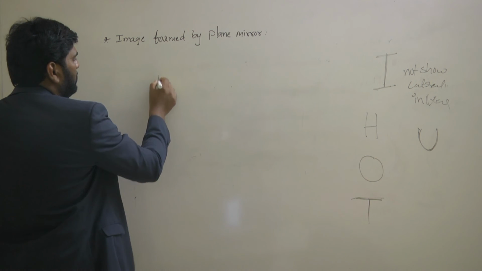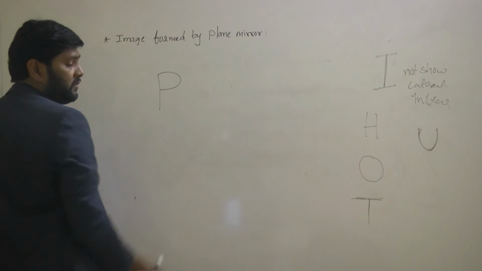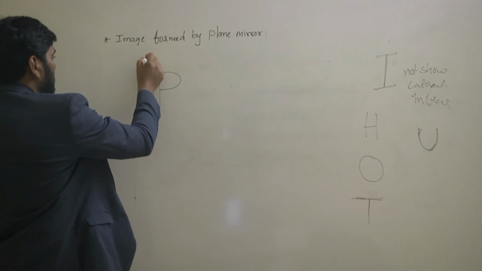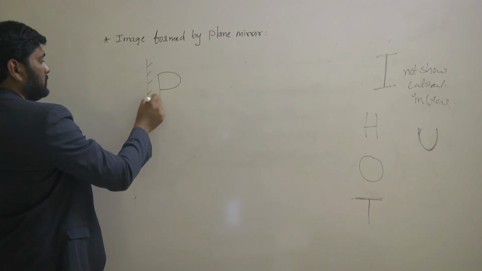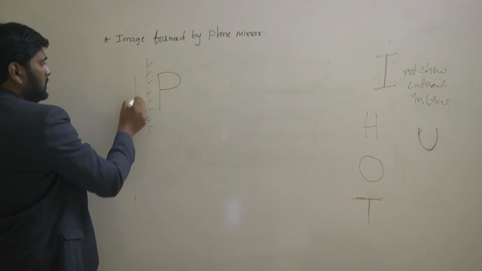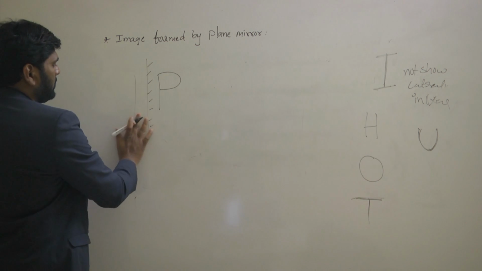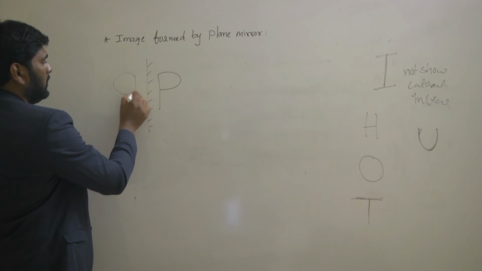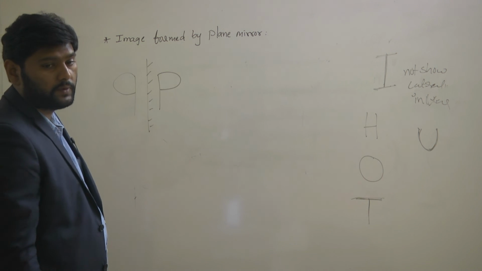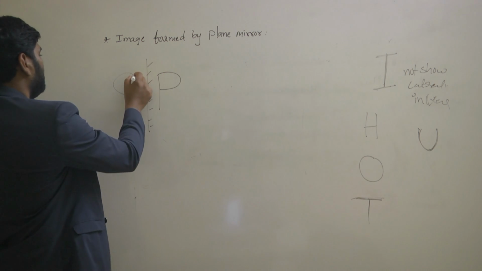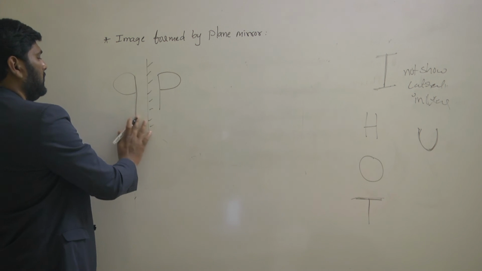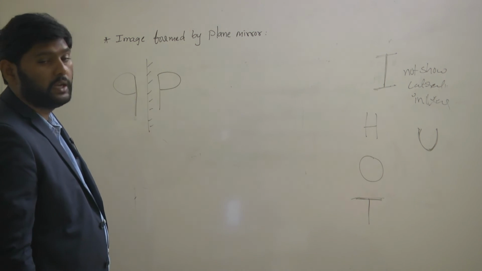This is the alphabet P. If I place a mirror here, it appears as it is this way, and the remaining part will appear this way. So alphabet P also shows lateral inversion.